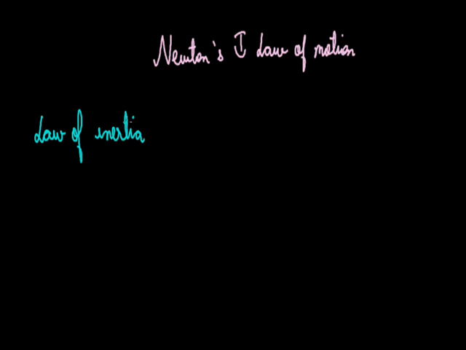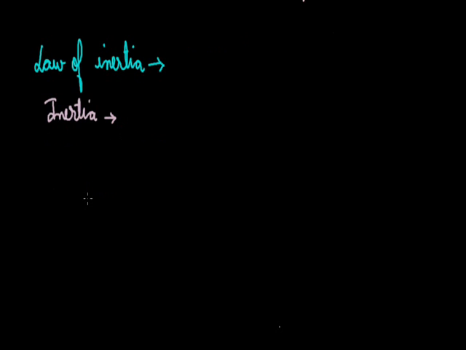Starting with the law of inertia, first we will discuss how we can define the term inertia itself. Inertia is a tendency, and it is related to the mass of an object. For example, if a body is at rest, it will tend to remain at rest, and if it is in motion, it will want to remain in motion.